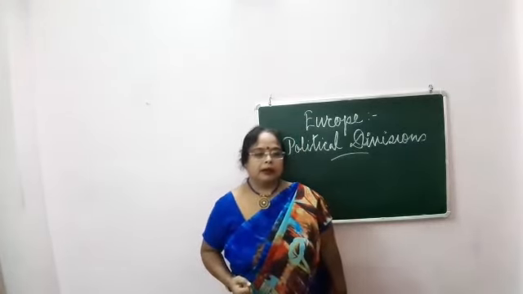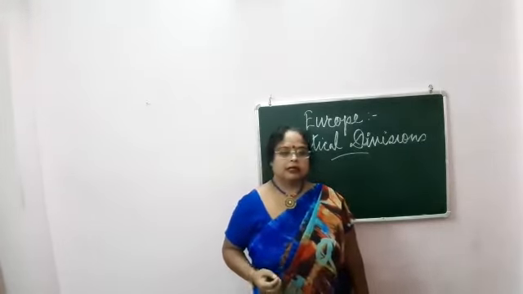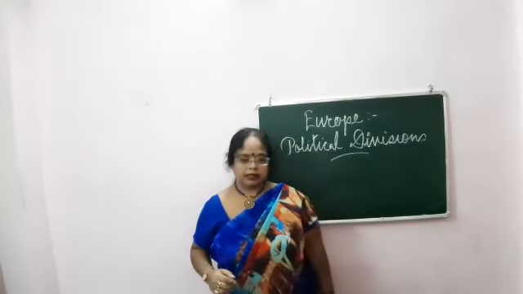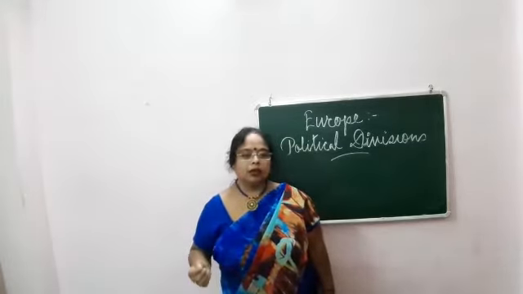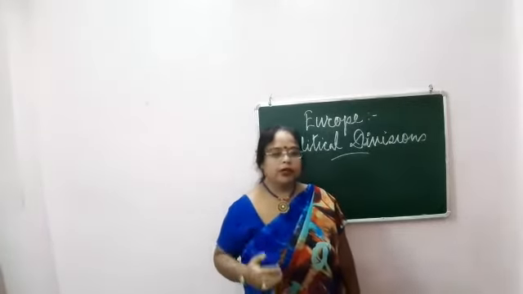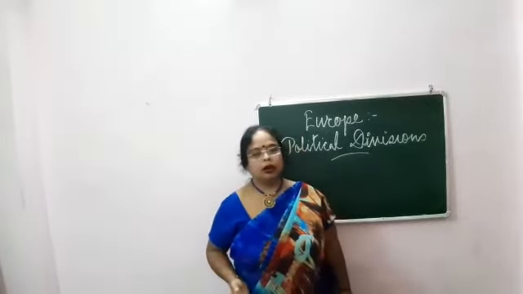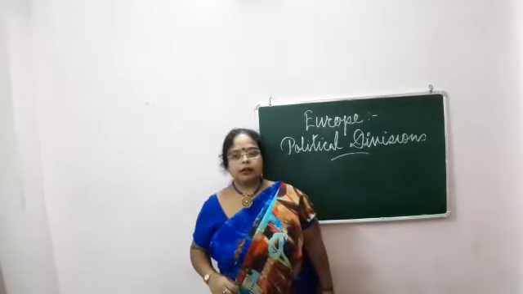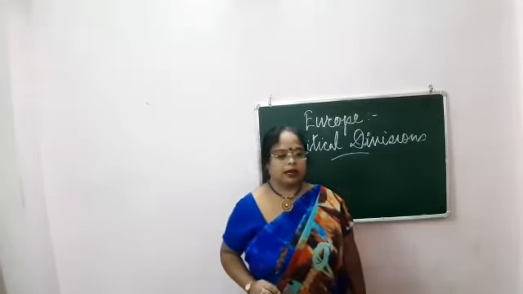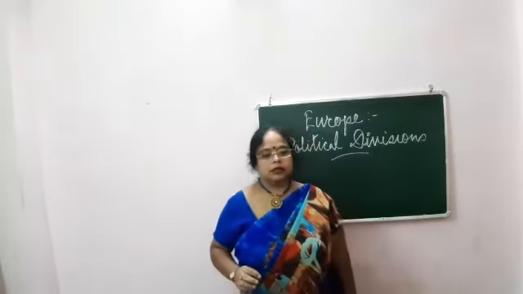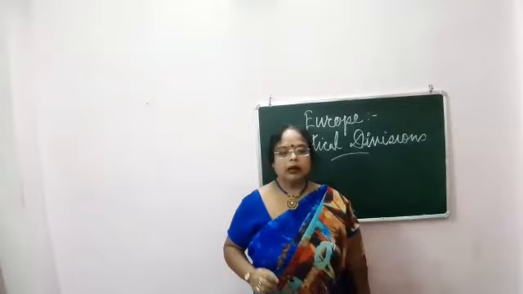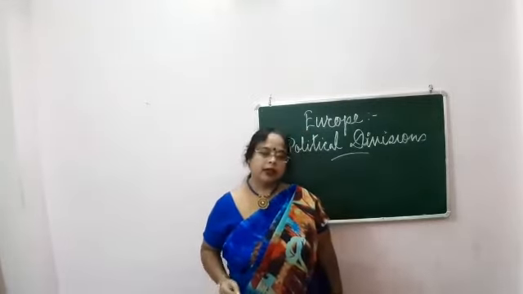Then Lapland. This includes the areas north of the Arctic Circle, that is northern parts of Norway, Sweden, the Kola Peninsula of Russia, and Finland. Next come the Nordic countries. These include Norway, Sweden, Denmark, Iceland and Finland.